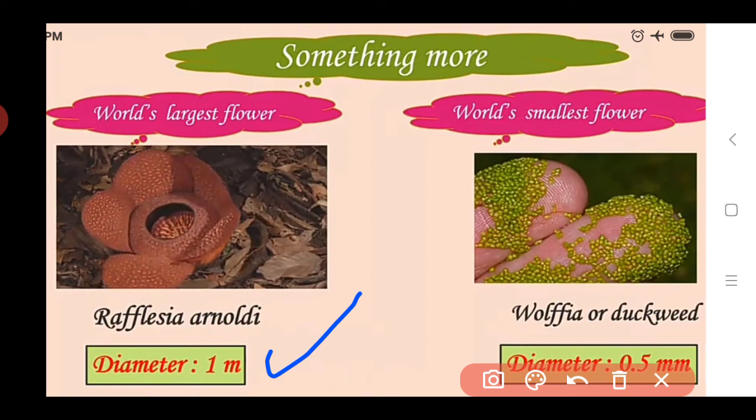And second, the smallest flower is Wolffia or duckweed. What is the diameter of this? It is 0.5 millimeter. So it is for your general knowledge. Only remember this, it is not asked in the exam, so it is for your general knowledge. Keep in your mind which is the largest flower and which is the smallest flower. The largest flower is found in Indonesia. And these duckweeds or Wolffia have a diameter of 0.5 millimeter, it is the world's smallest flower. Okay, so it is for your general knowledge.